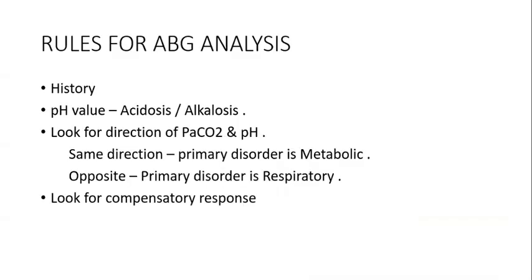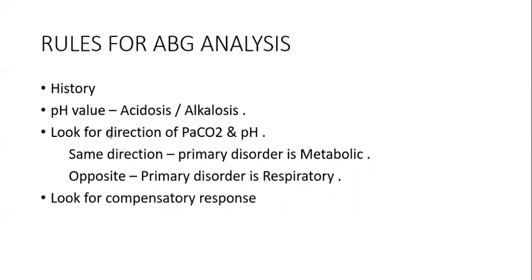Now we have come to our important session, that is, the ABG analysis. Before going into the analysis, I want you to see the important rules. One is history. If the history is provided, you have to look at it, because many times history can give you the answer. For example, if a COPD patient is presenting, we can determine that he may have respiratory acidosis. If it is renal failure, you can think there will be some metabolic causes.